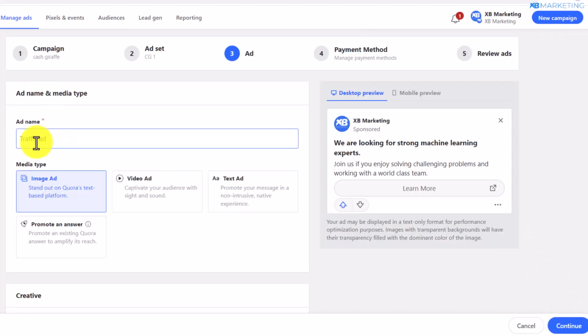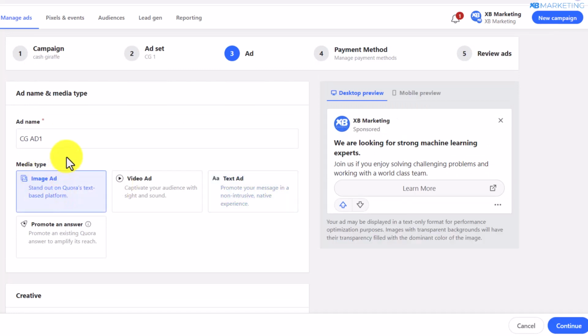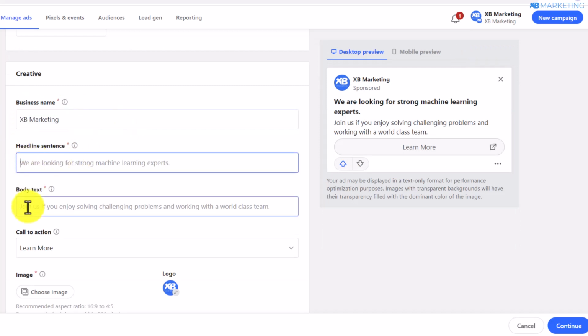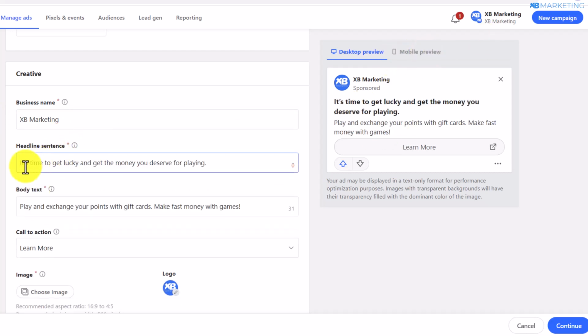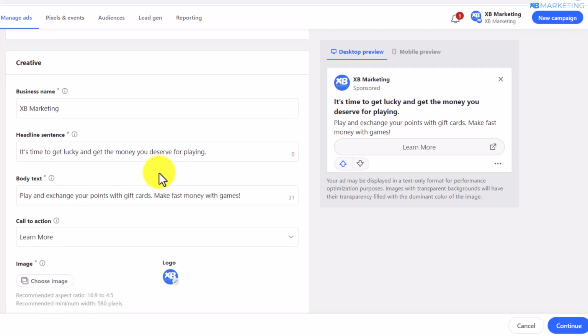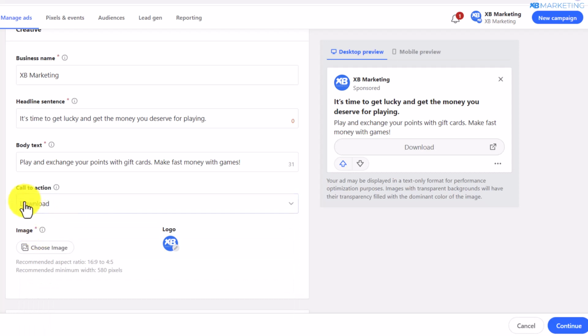So here you want to give your ad a name, and scroll down. You can select various types of ads, but I highly recommend you go for image ads, as it's going to stand out and capture people's attention more. Here you want to type in a name for the business. I'm going to leave this as XB marketing, and here you want to type in a headline and body for the ad. So you want to type in something very simple like this: it's time to get lucky and get the money you deserve for playing games. All right, and here you want to type in the body of the ad like this. And for this call to action, since we want people to install the app, all you need to do is change this to download.